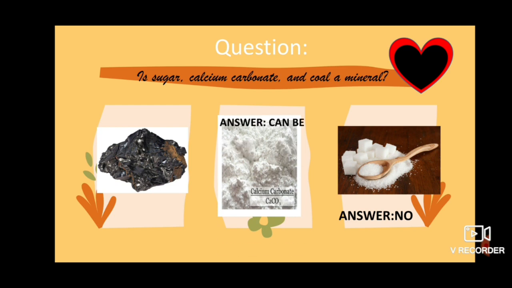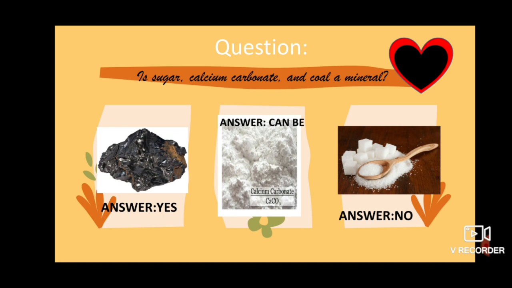How about calcium carbonate? Technically, calcium carbonate is a compound secreted by marine organisms, okay, in the form of shells and corals. Now, after thousands and millions of years, this one can be buried. So this one can be a part of a rock record. Now, if calcium carbonate becomes a part of a rock record, we can consider this as a mineral. However, if the calcium carbonate is synthetic or man-made, therefore this one cannot be considered as mineral.